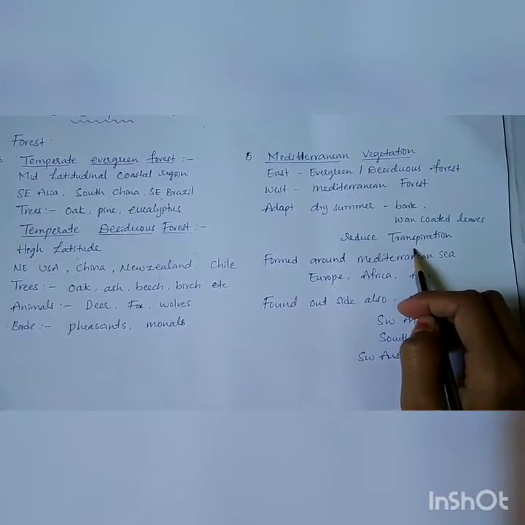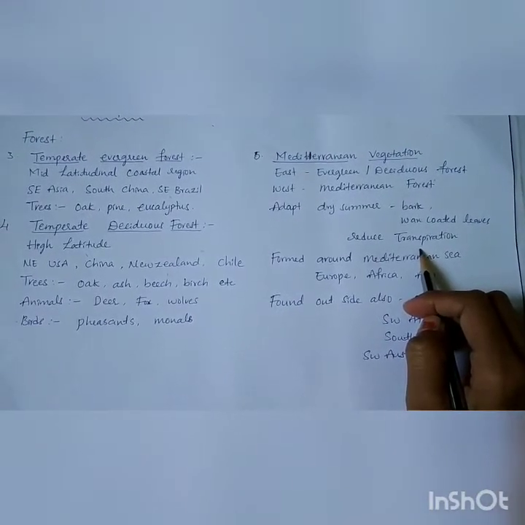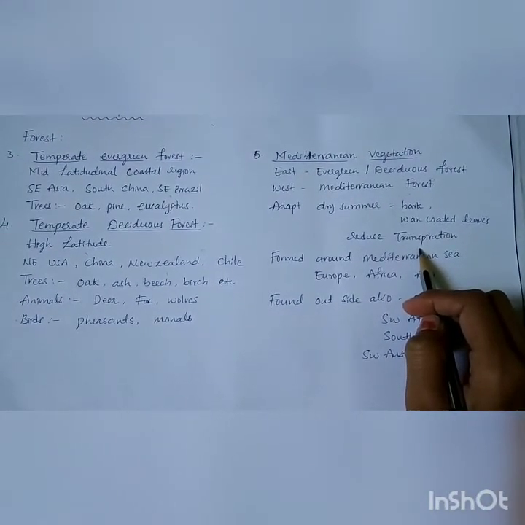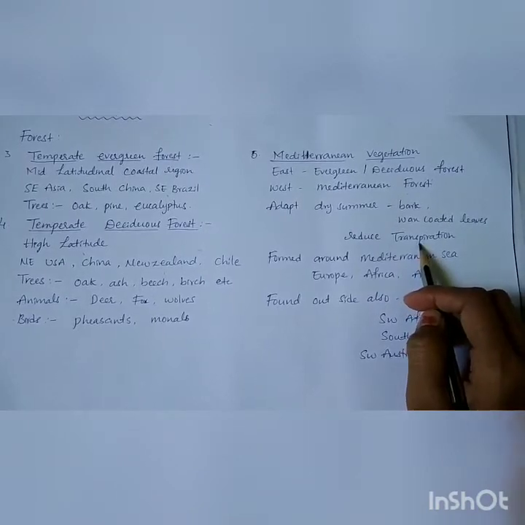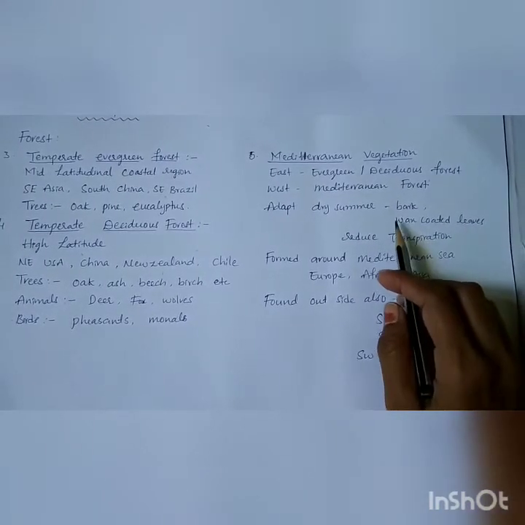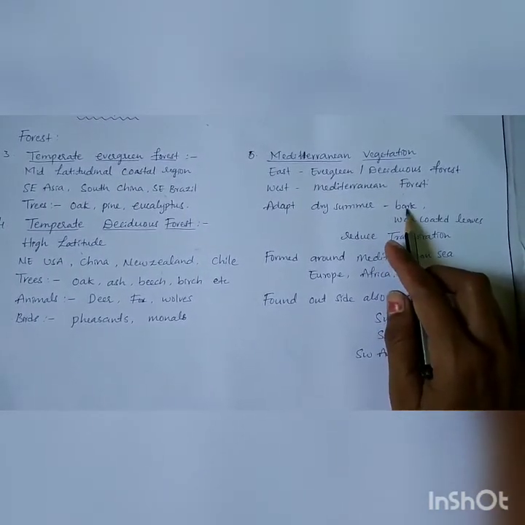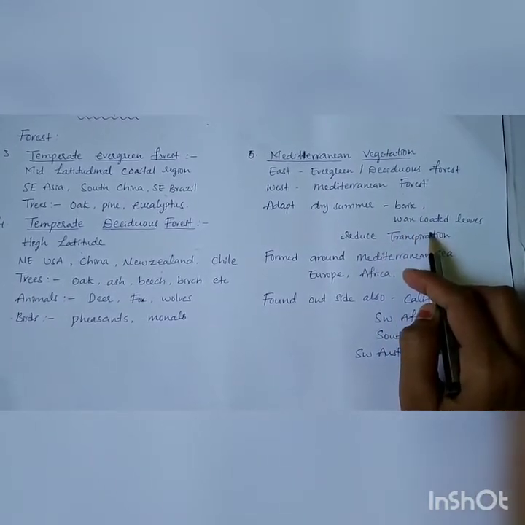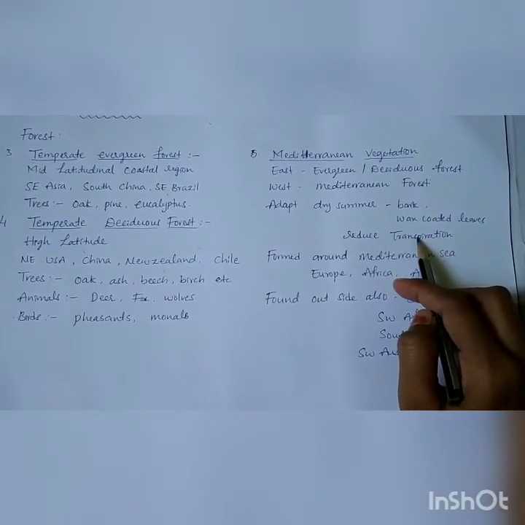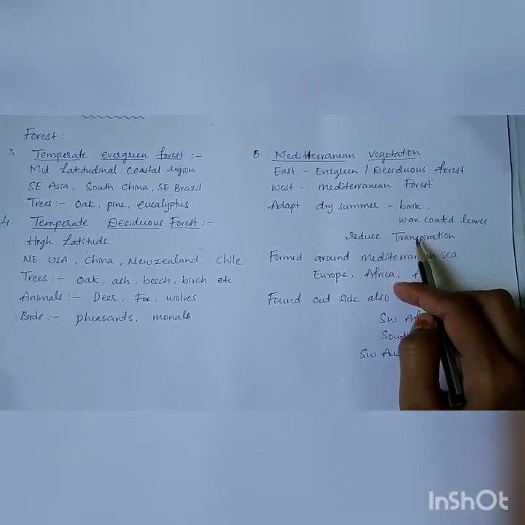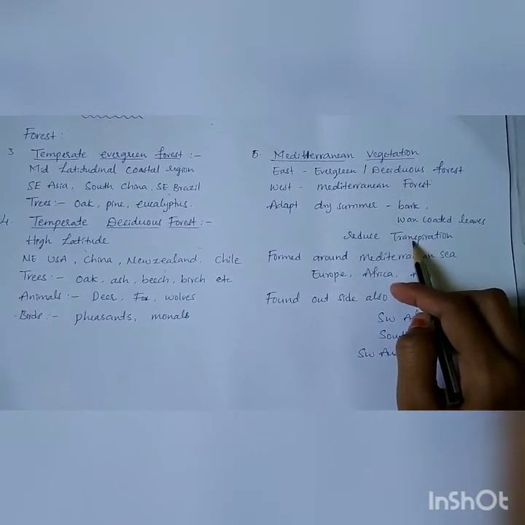Transpiration is when plants lose water into the atmosphere. But by having hard bark and wax coated leaves, the plants reduce transpiration, that is, to conserve water.